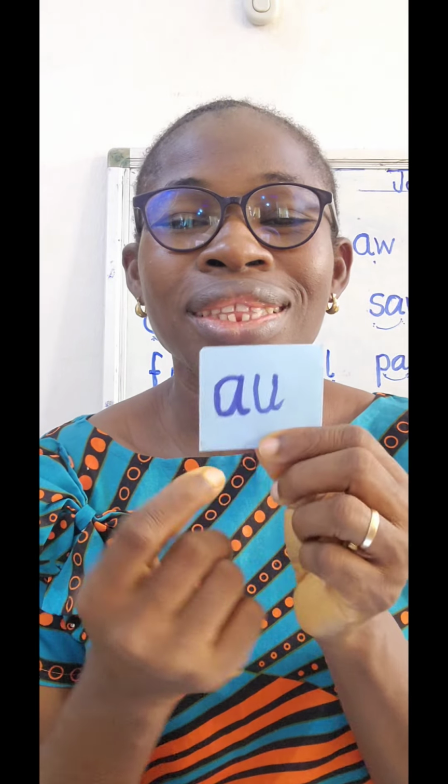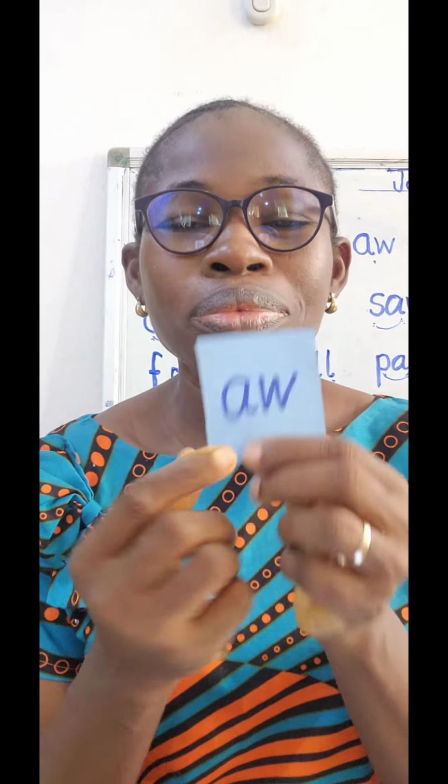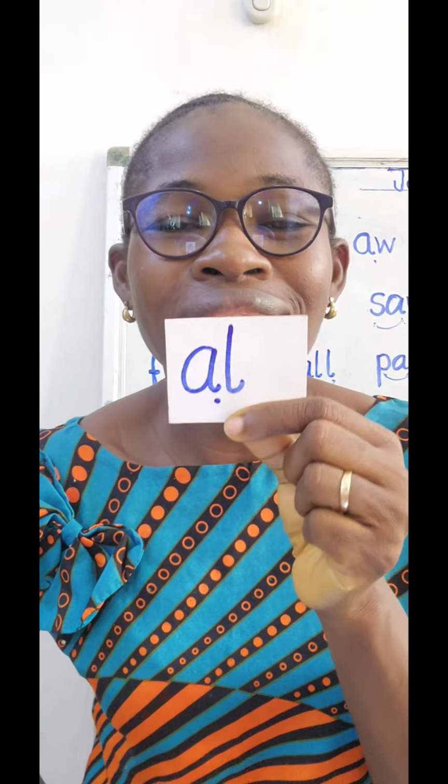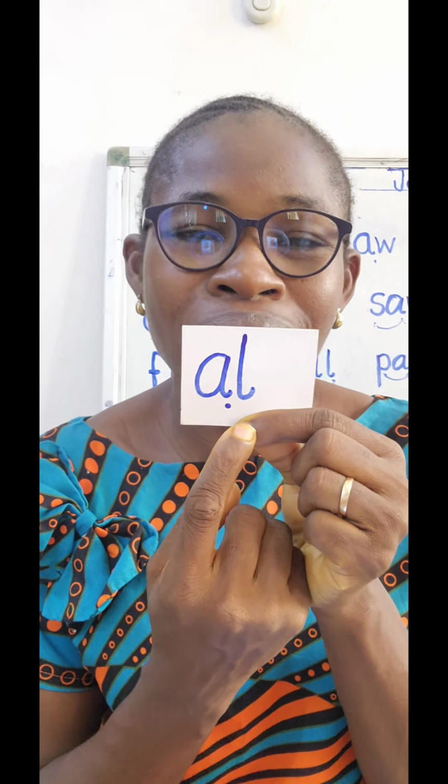Okay, so when you see letter O and letter R, it makes the sound R. Letter A and letter U together makes the sound R. When you see AW, it also makes the sound R. And AL, letter A and L makes the sound R.